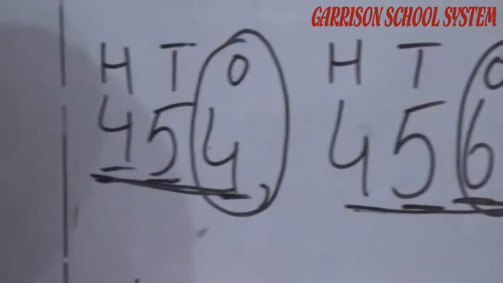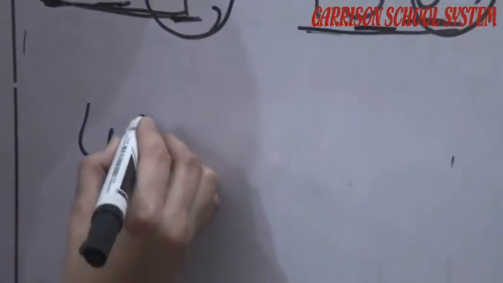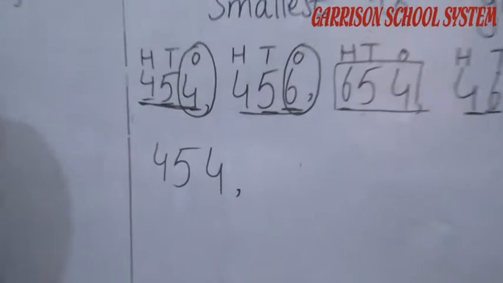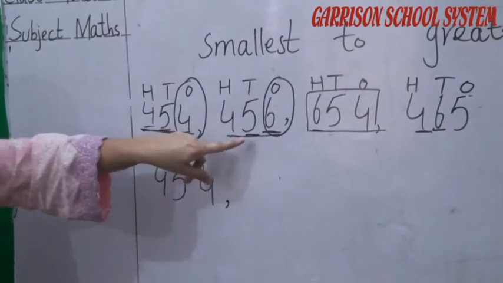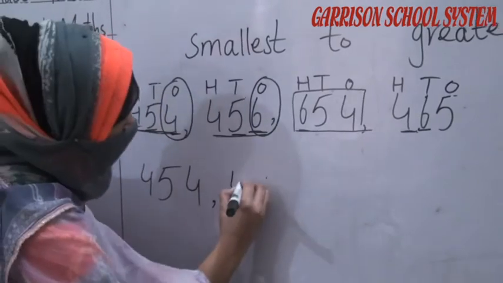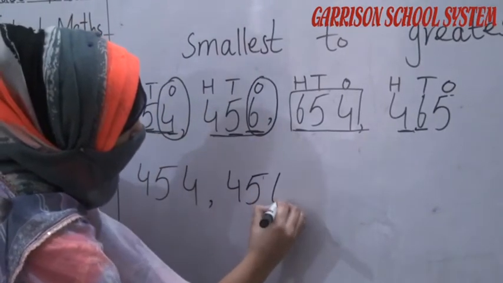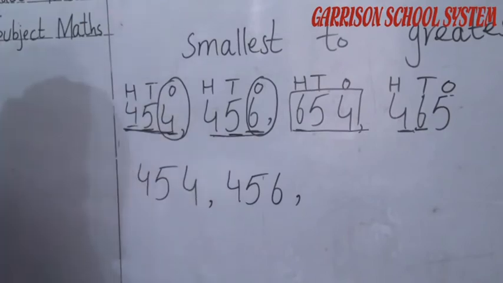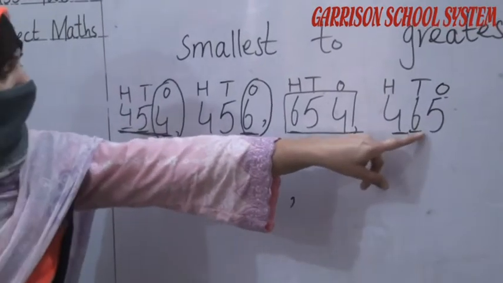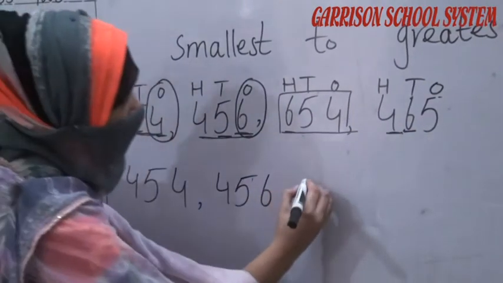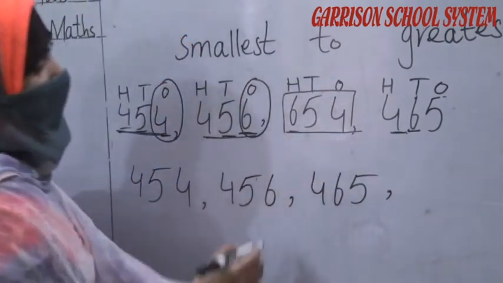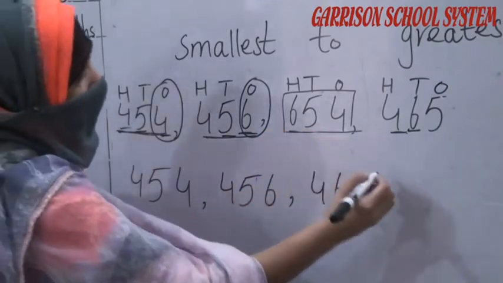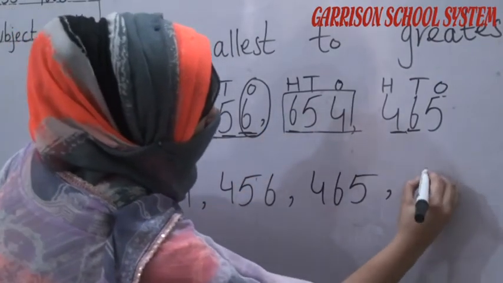So we have to write here 454. It's our smaller number. Okay. Next, after 454, 456. Okay student. Next, again this number we have to write 465. Now this is our greatest number, we have to write it at the end.